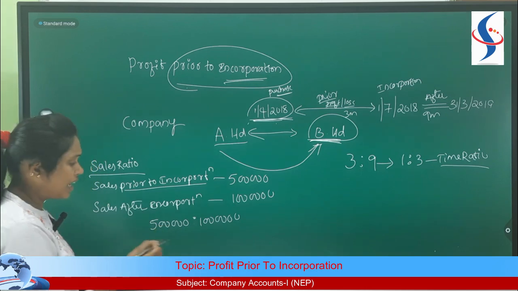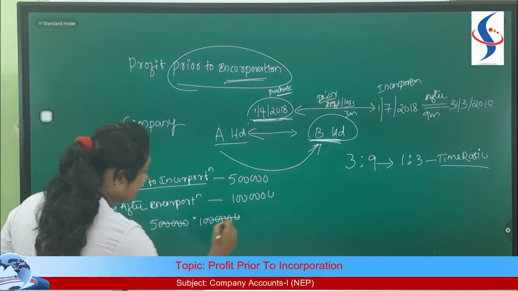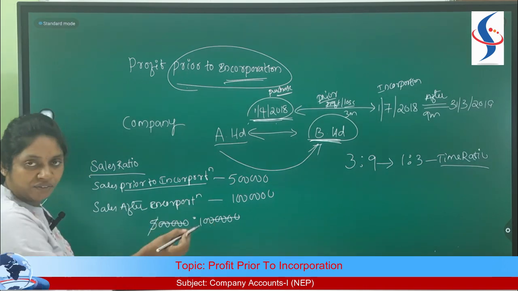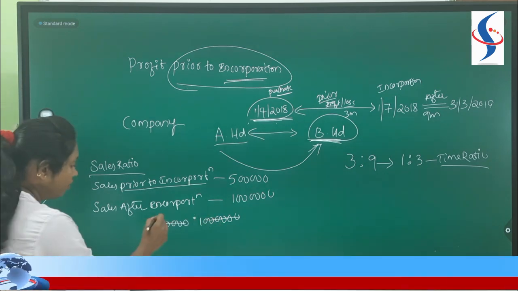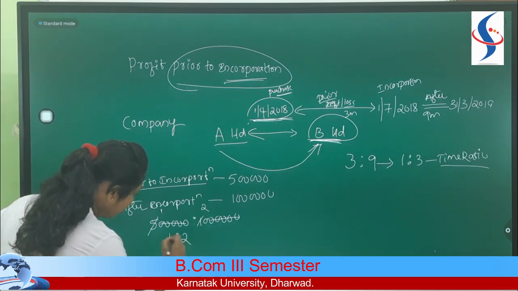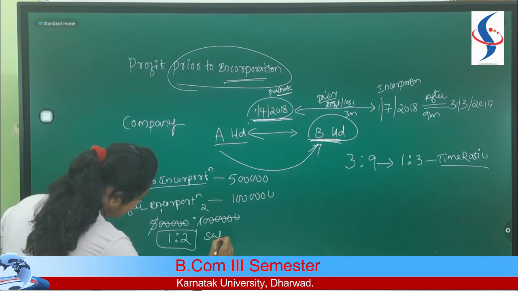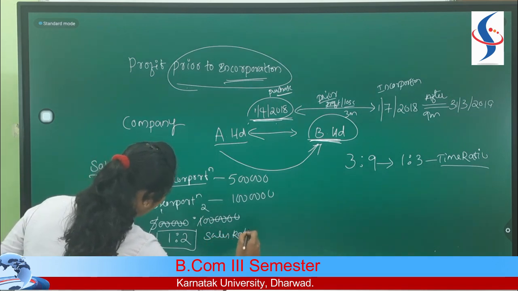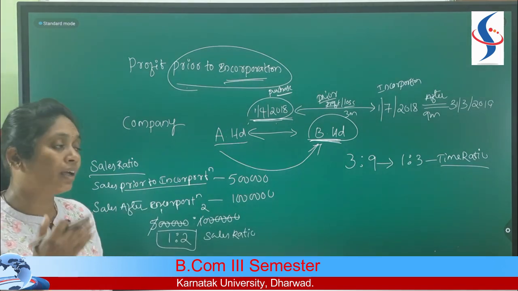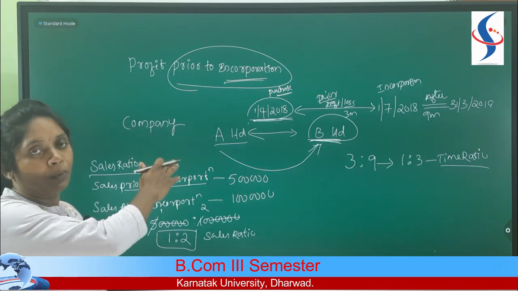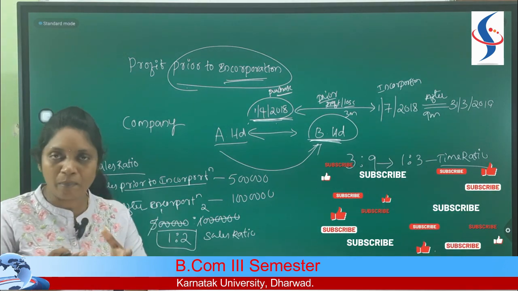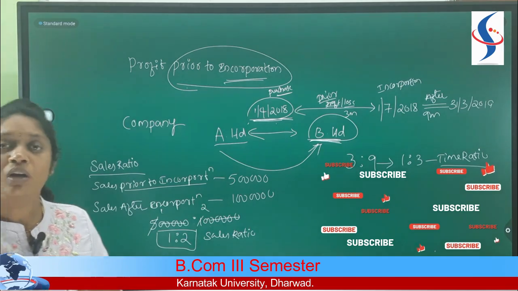So what common zeros are there that you can remove first? 5 zeros are common here and here. Now what is left is 5 and 10. You can calculate the ratio by dividing by 5, because both numbers should divide in one table. 5 ones are 5, 5 twos are 10. So 1 is to 2. This is the sales ratio. This is also one of the important ratios which we require to calculate a profit or a loss before incorporation and even after incorporation. So this is all about some basics with respect to profit prior to incorporation.